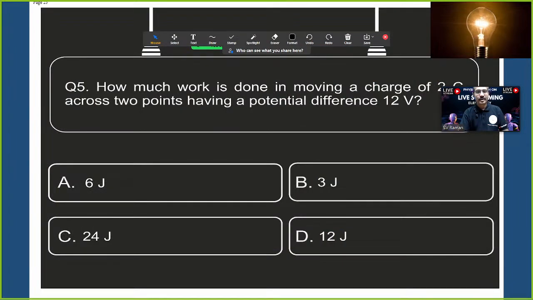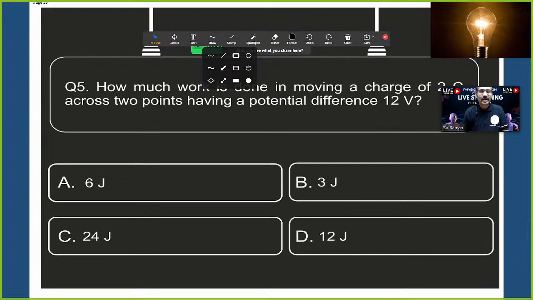Let me see what you have understood. How much work is done in moving a charge of 2 coulombs across 2 points which have a potential difference of 12 volts? Option A, 6 joules. Option B, 3 joules. Option C, 24 joules. Option D, 12 joules. Repeating, how much work is done in moving a charge of 2 coulombs across 2 points having a potential difference of 12 volts? Audience, anyone can answer this.